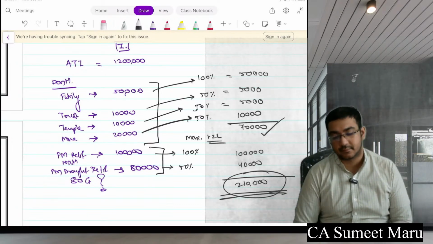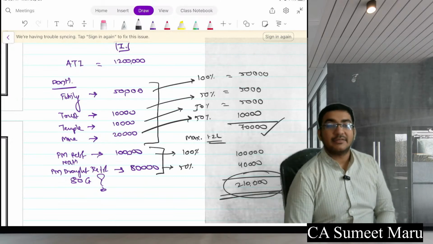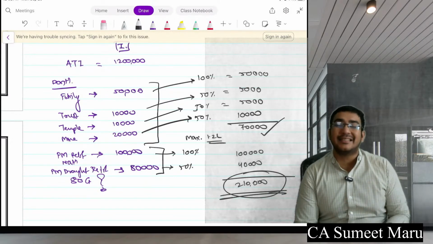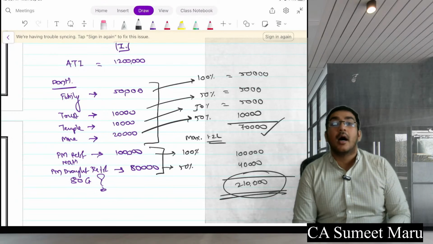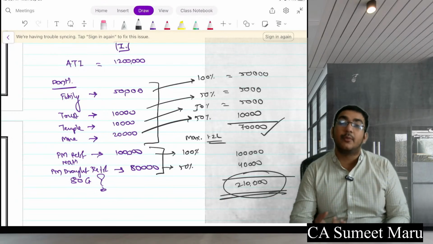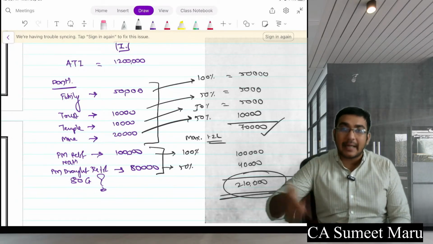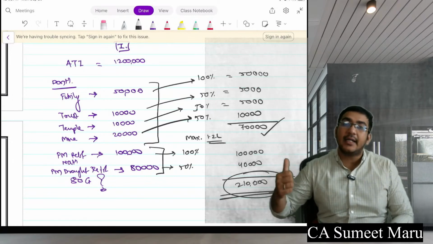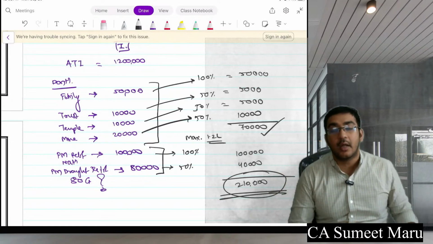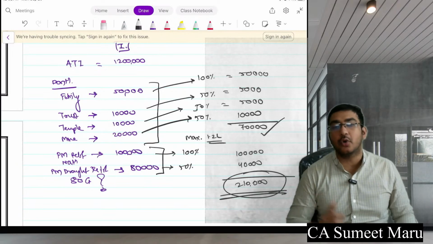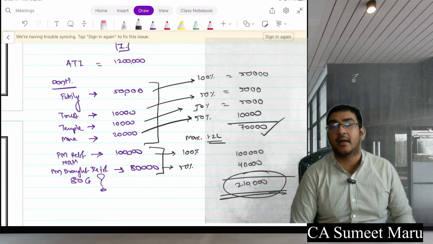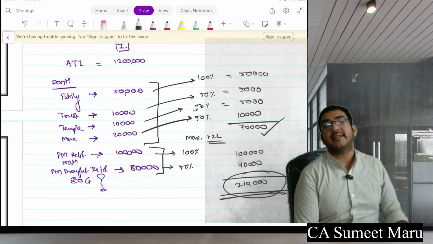Very good. Got it? So that's why I'm giving these questions, to make these classes worthwhile. How? By learning something new, by practicing more. Theoretically you thought you had understood everything, but when we took a practical question, you got to know the difference between limited and unlimited. That's the problem with tax.